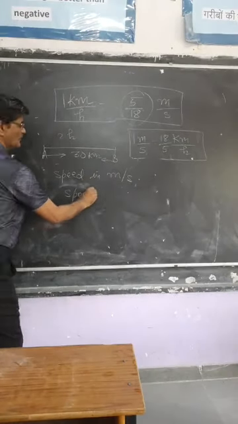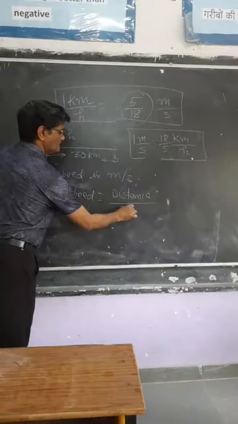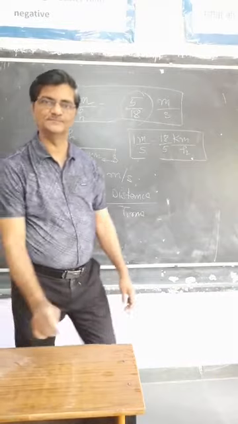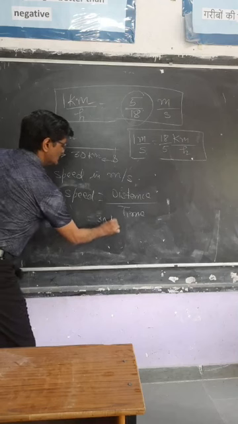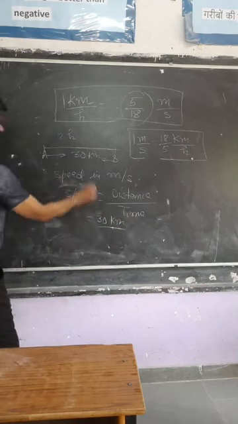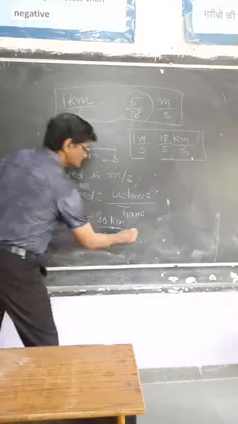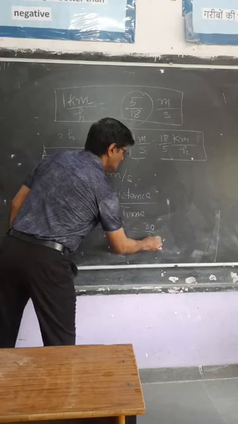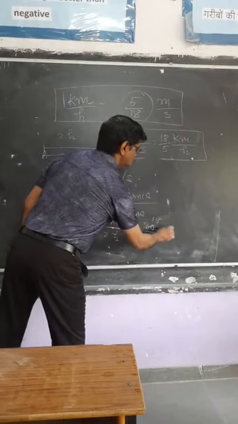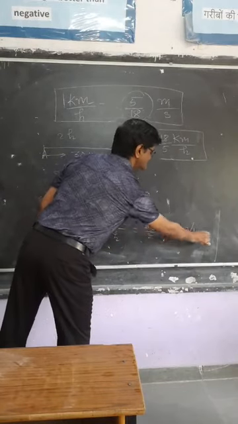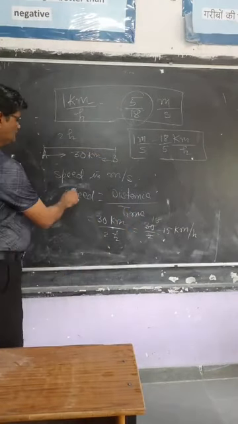Then what do you have? The formula for speed is distance upon time. Distance covered is 30 km. Time taken is 2 hours. So this gives you what? 30 by 2, that is 15 km per hour. Clear?